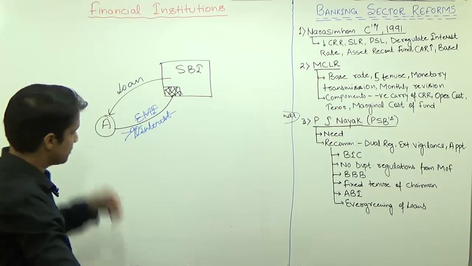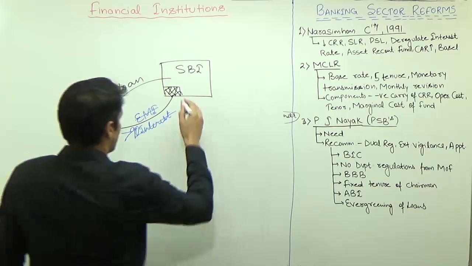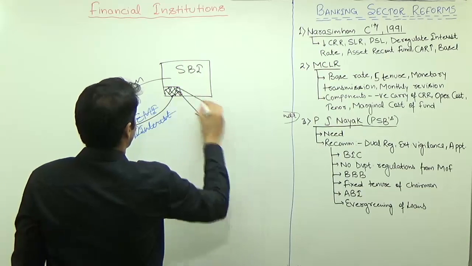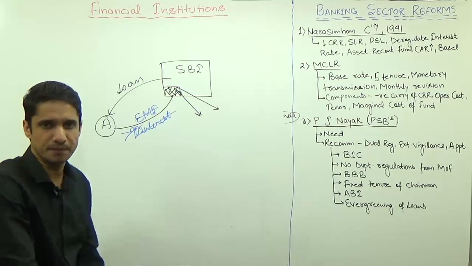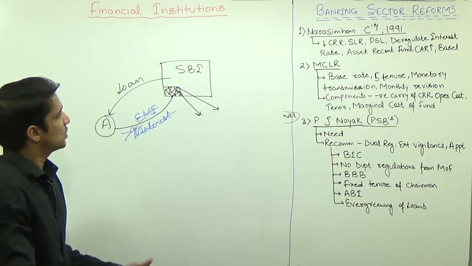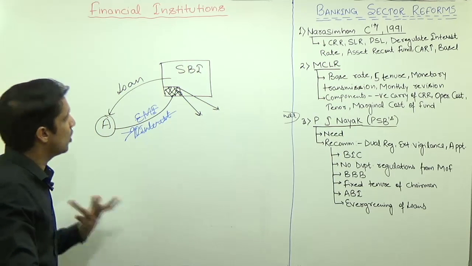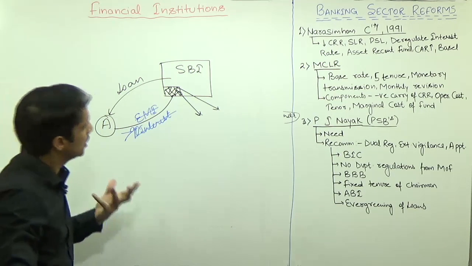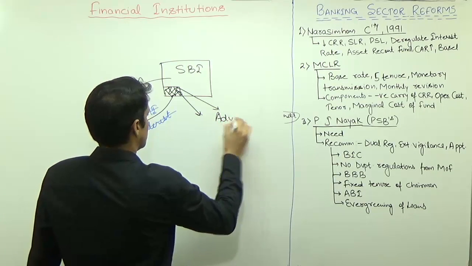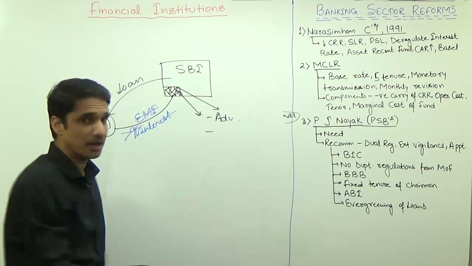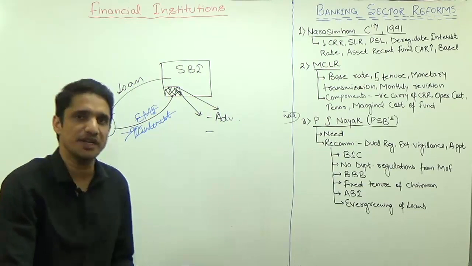When it becomes an NPA, the bank will attach your property, and now after 90 days the bank wants to sell these papers of the house in the market. But to sell these papers in the market, SBI has to engage manpower in advertisement. Then the authenticity of the buyer, the price at which the buyer will purchase, the negotiation will take place.